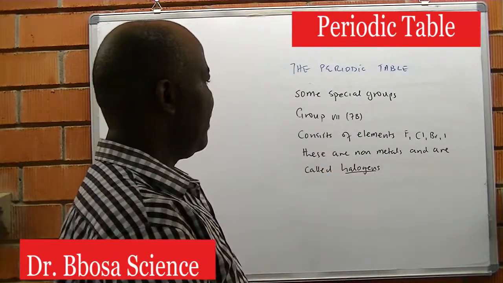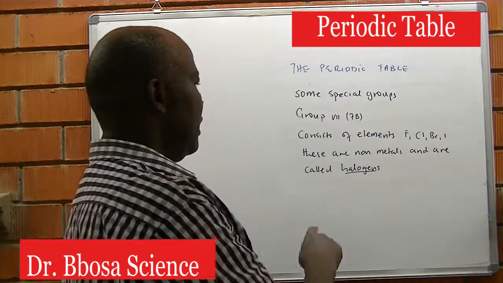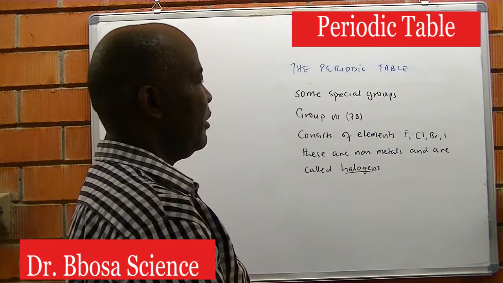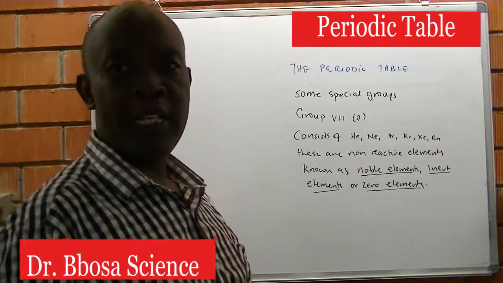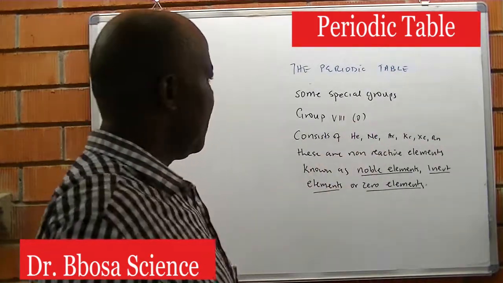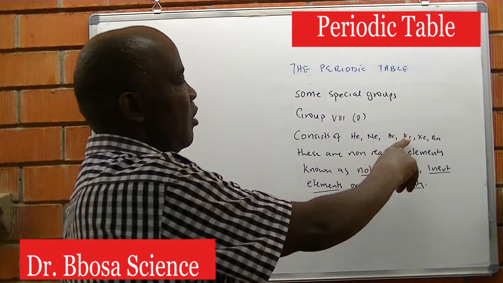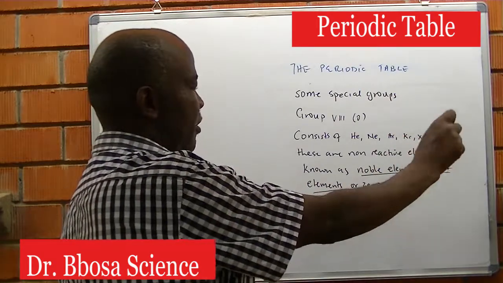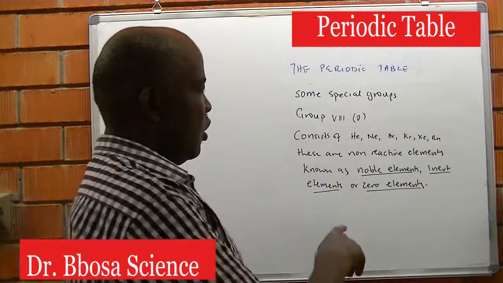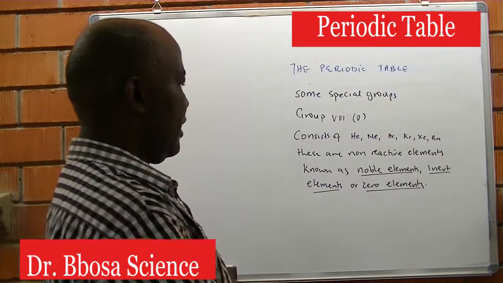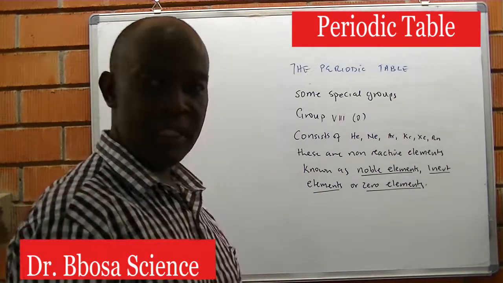Group 7 elements consist of fluorine, chlorine, bromine, iodine. These are nonmetals and are called halogens. Group 8 elements, or group 0 elements, consist of helium, neon, argon, krypton, xenon, and radon. These are non-reactive elements known as noble elements, inert elements, or zero elements.